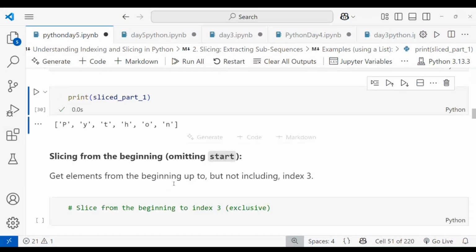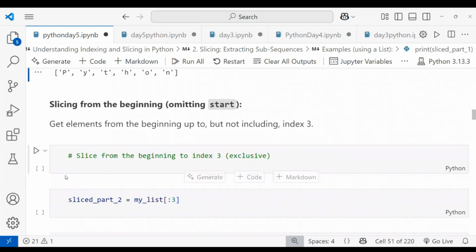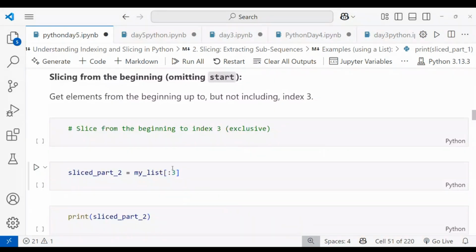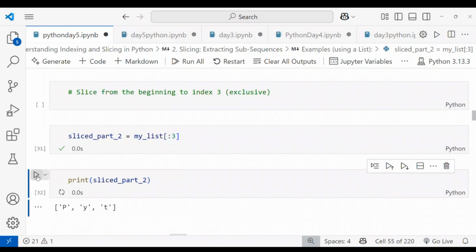Okay, and slicing from the beginning. Slicing from the beginning up to index 3. What I want is that the default start value can be 0, so I'm not giving the start value. I'm directly giving the index value. When I'm printing slice part 2, you can see, right, pyt. This is how it works.